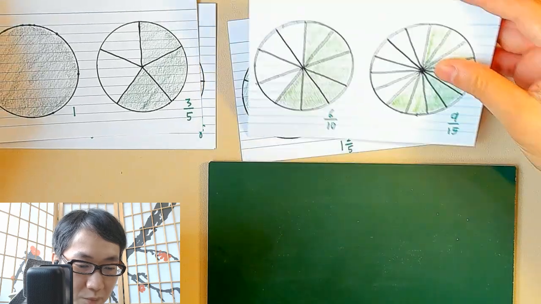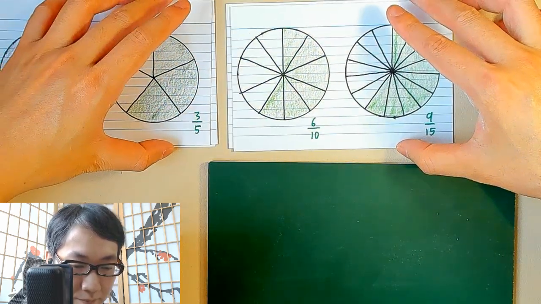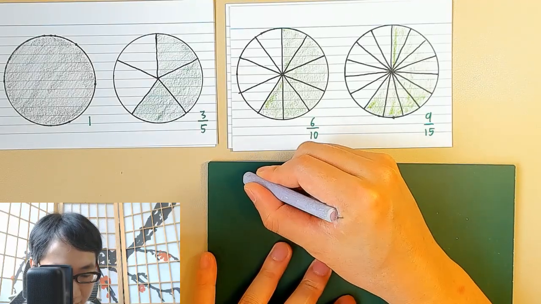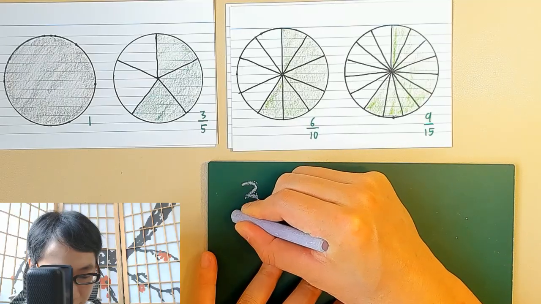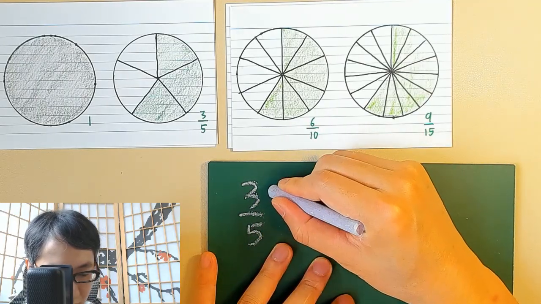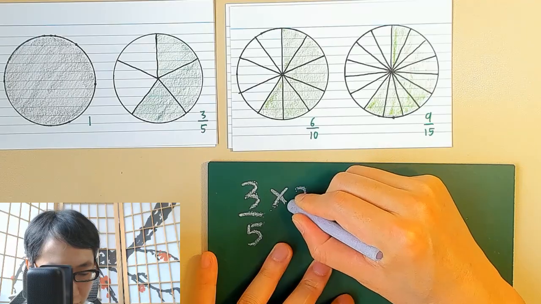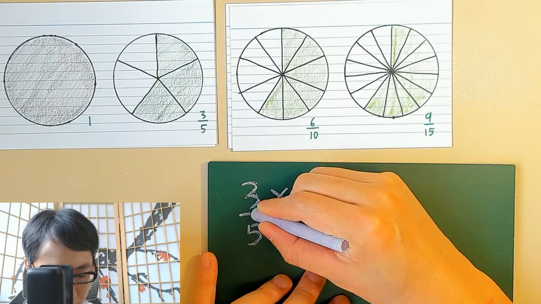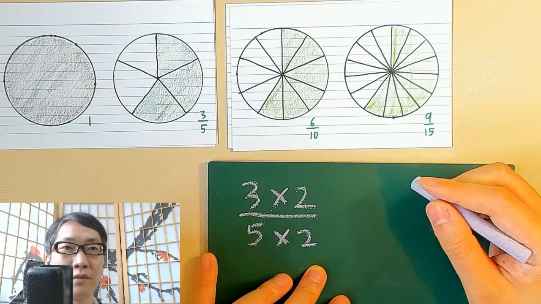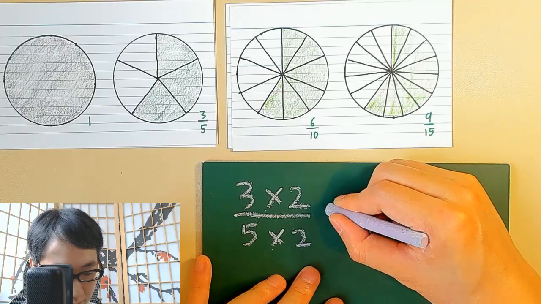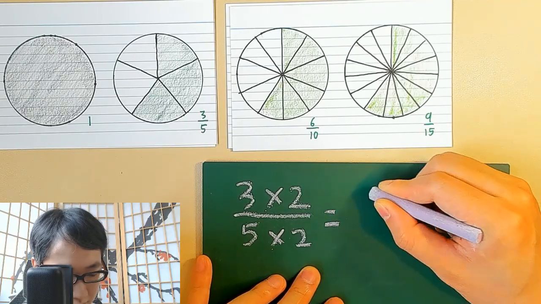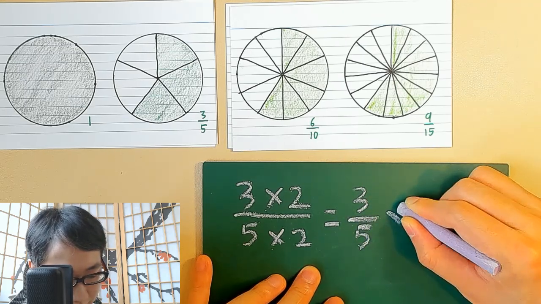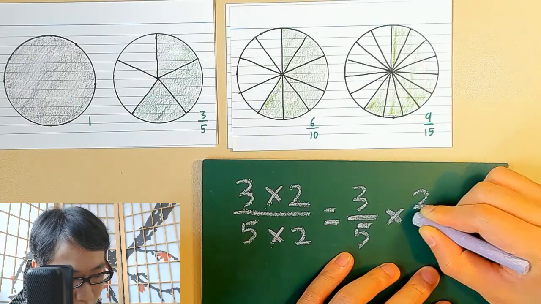If we multiply 3 over 5 numerator by 2, we also multiply the denominator by 2. This is equivalent to multiplying 3 over 5 by 2 over 2.